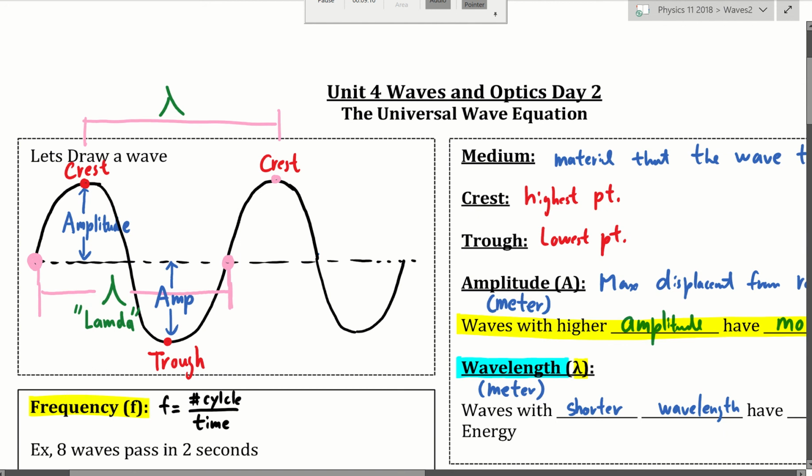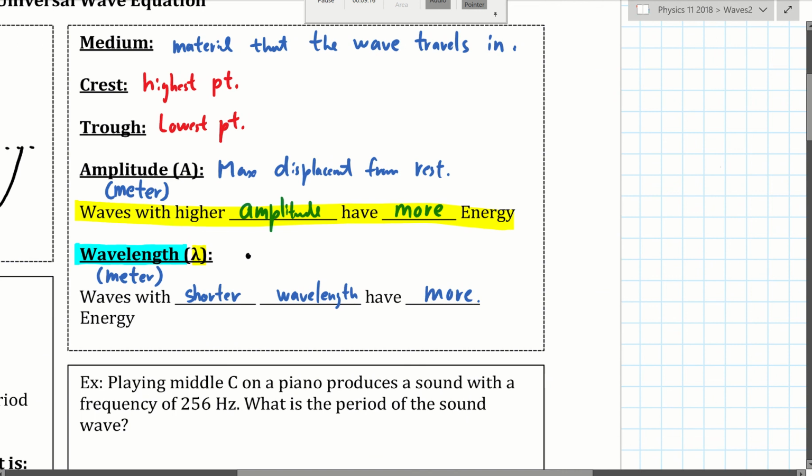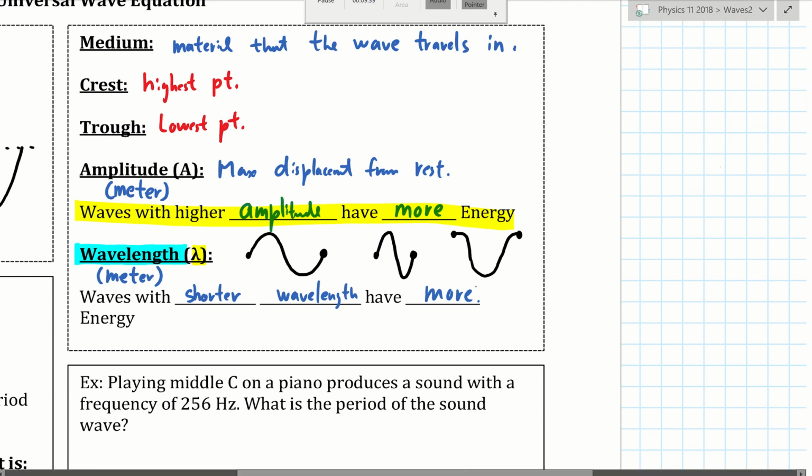Okay, so let's put that in here. You can have waves with different wavelengths. So maybe you have a wave that looks like this, or you can have a wave that looks like this with a shorter wavelength, or you can even measure a wave's wavelength from the crest to another crest. From the crest to another crest is one wavelength, but from the crest to the trough is only half. You will have questions like this. So that's one wavelength. For this one, it will be one wavelength. For this one, it will also be one wavelength.